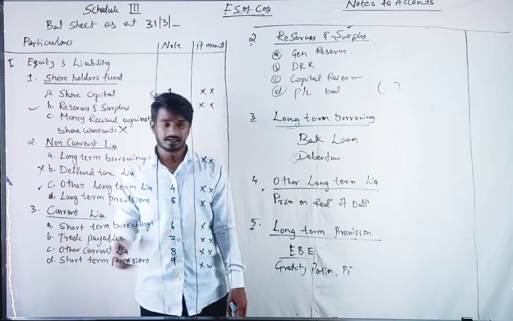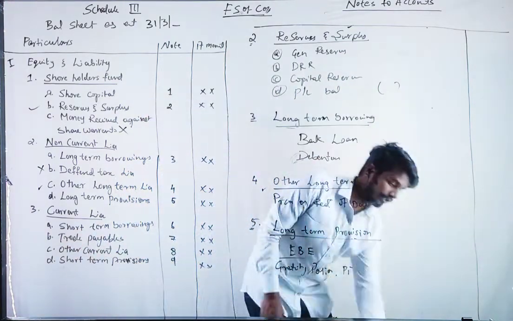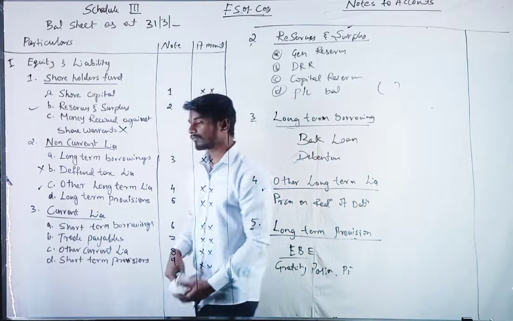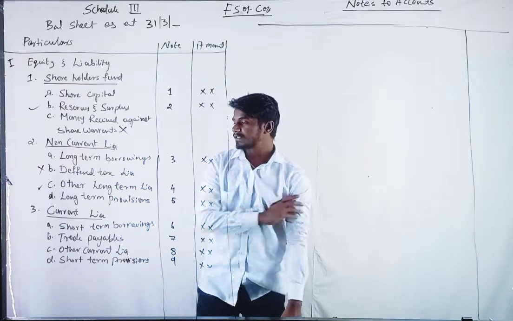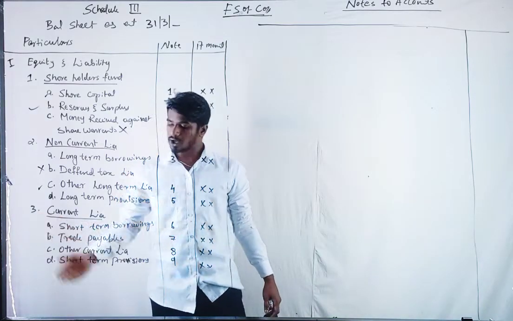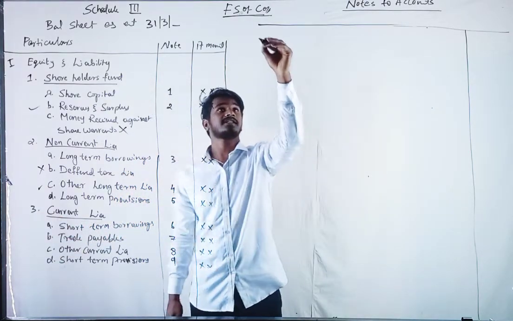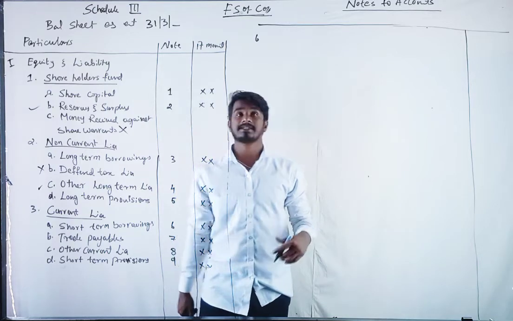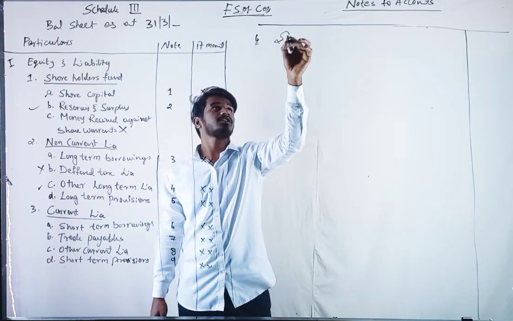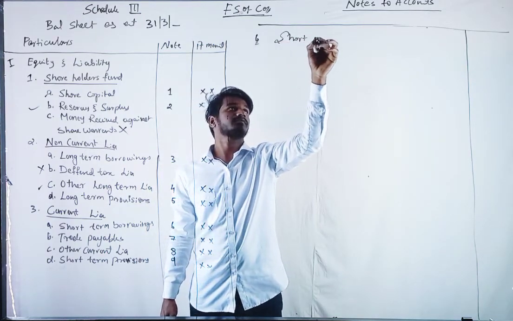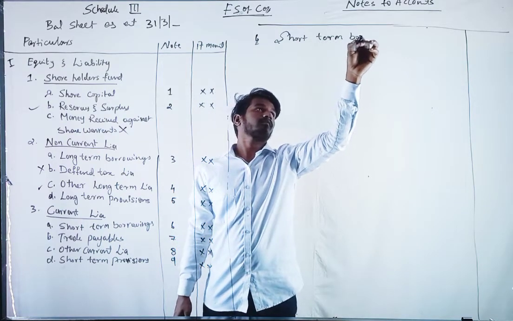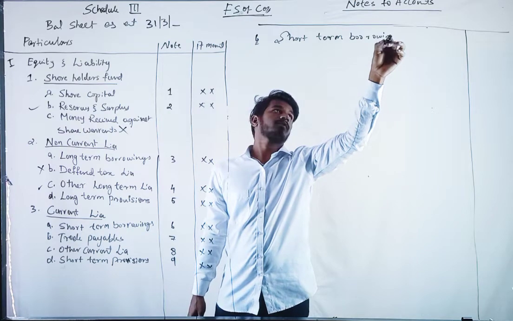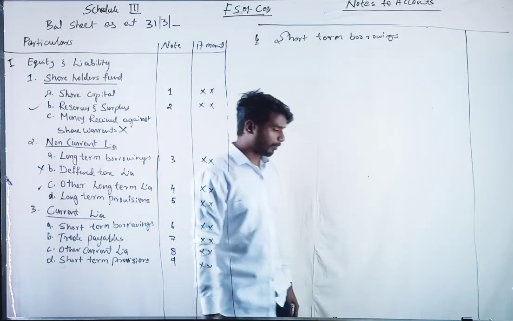Next, current liability. Shall I erase it? Yes. In the current liabilities, the first we have short term borrowings. The sixth note is short term borrowings. What are short term borrowings?